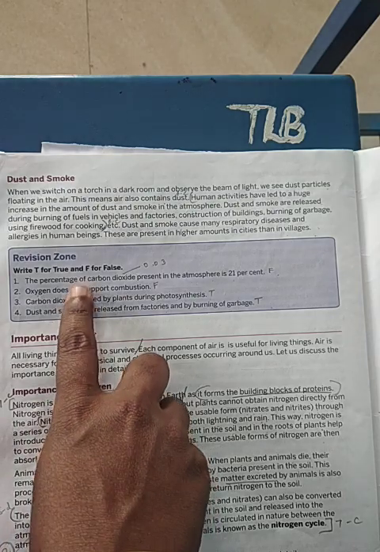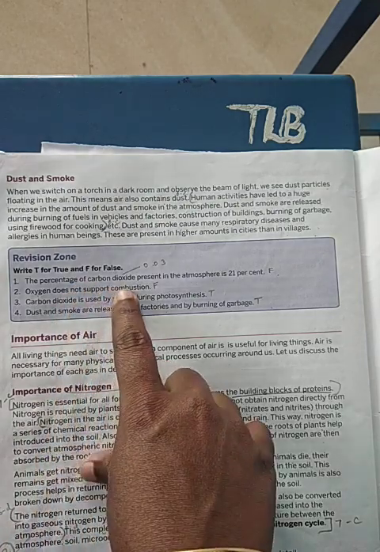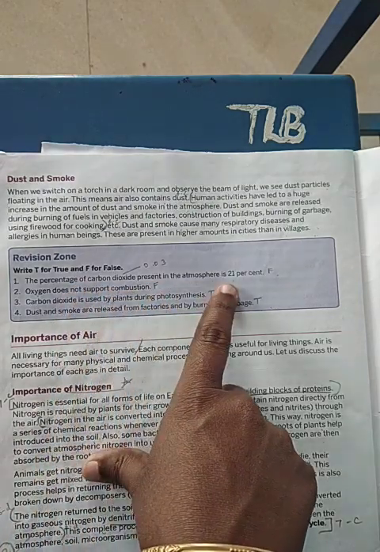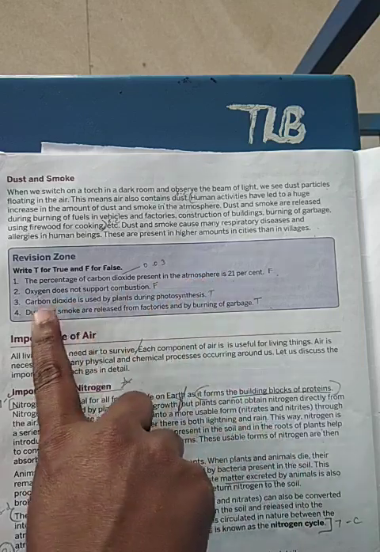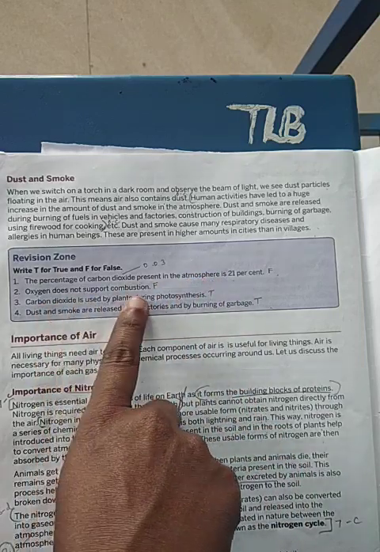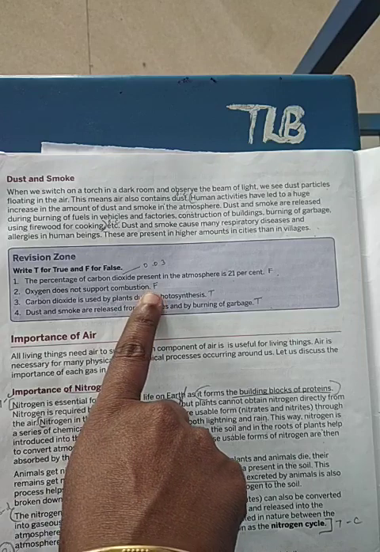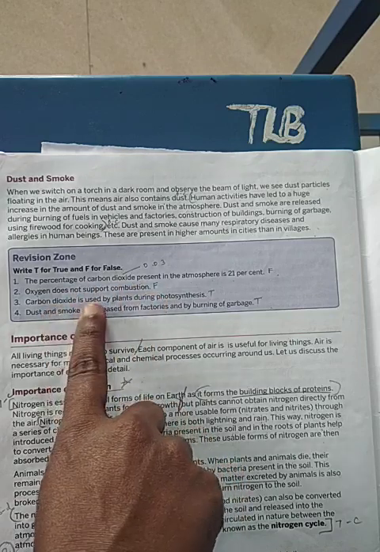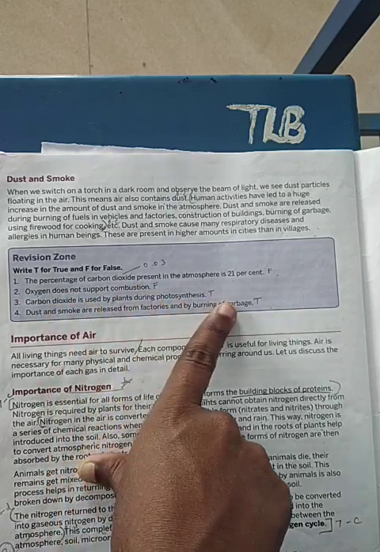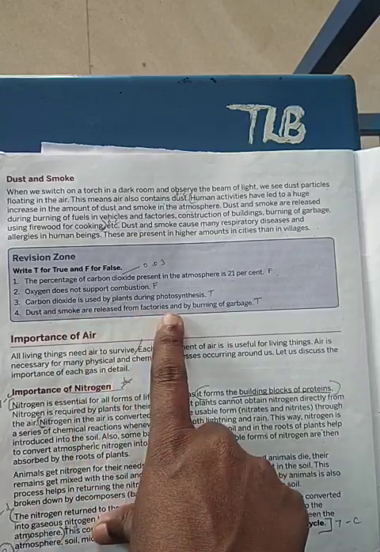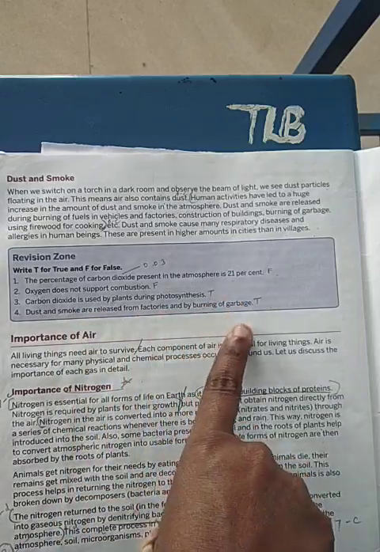So this revision zone: the percentage of the carbon dioxide is 21%. No, it is 0.03%. Oxygen does not support combustion. No, it will support combustion. So this is also false. Carbon dioxide is used by plants during photosynthesis. True. Dust and smoke are released from factories and by burning of garbage. True.